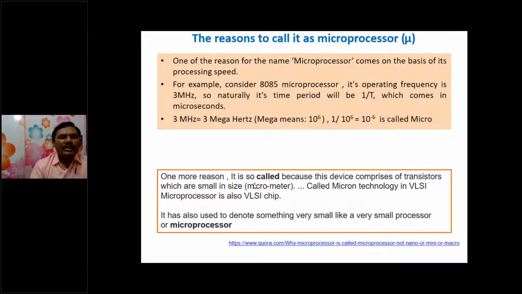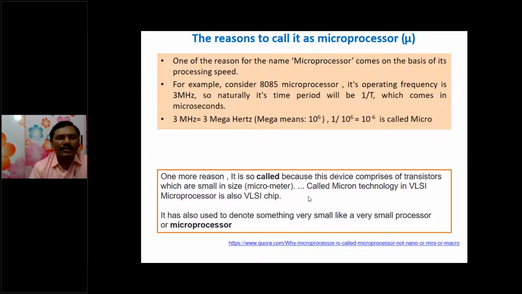One more reason is that this device comprises transistors which are small in size, in micrometers. In those days the first microprocessor was an LSI chip, and the next microprocessors were VLSI chips. The length and width of the transistor at the channel is in terms of microns, so it is called micron technology.